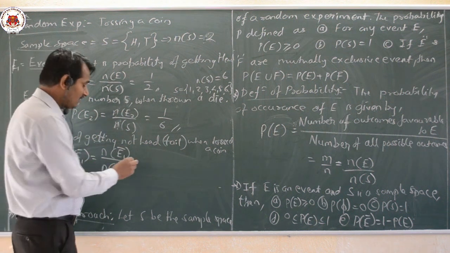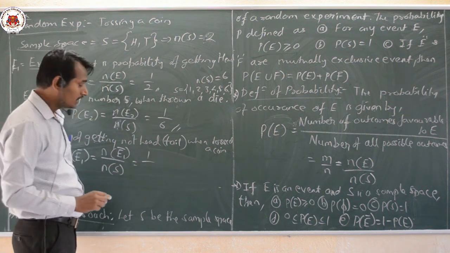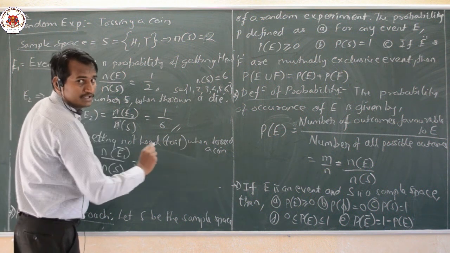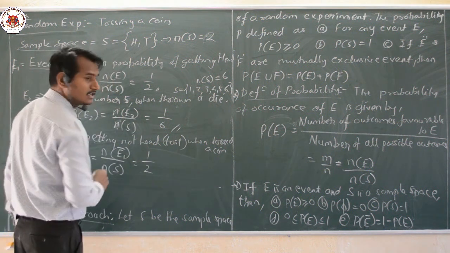So how many tails do we have? That is nothing but 1 tail in one particular coin, divided by n of S. In tossing a coin, there are 2 outcomes. That is 2. Therefore, it is 2 here.